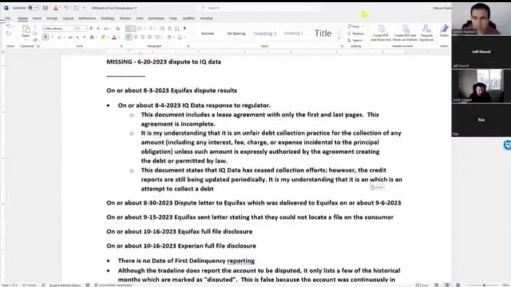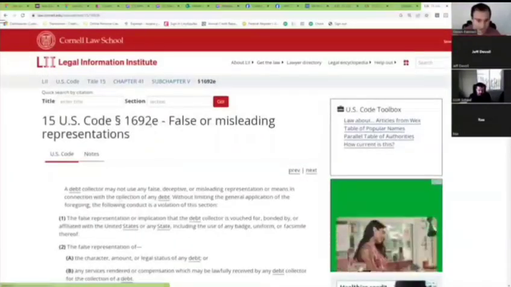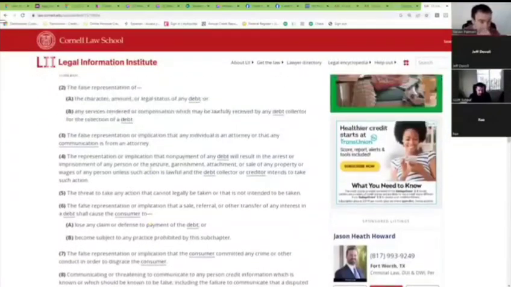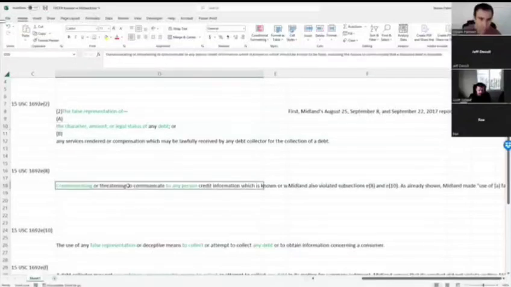So it is my understanding that it is, but it is not going to be F. We're going to go back, excuse me, not F, it's E. It is a false or misleading representation. It is my understanding that it is a false or misleading debt collection representation. False. I can spell correctly, guys. You're not watching this to learn how to spell. You're watching this to learn how to put together the dispute letters. False or misleading debt representation, and then we can go back here.